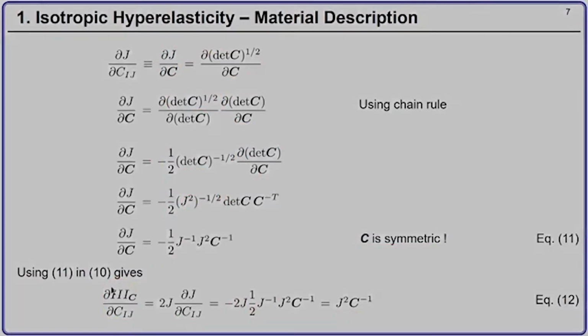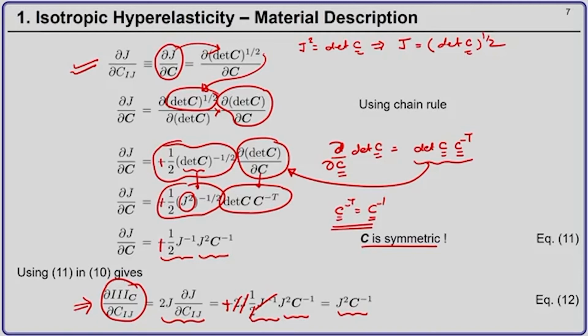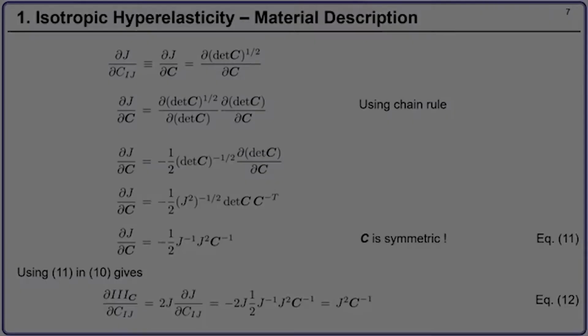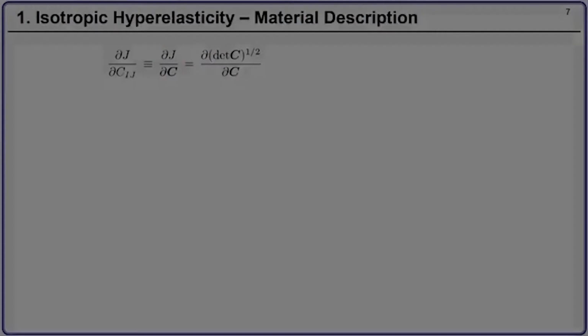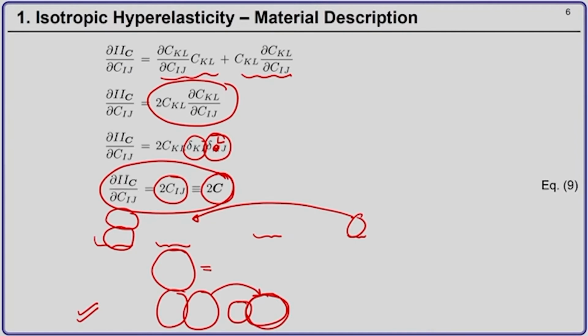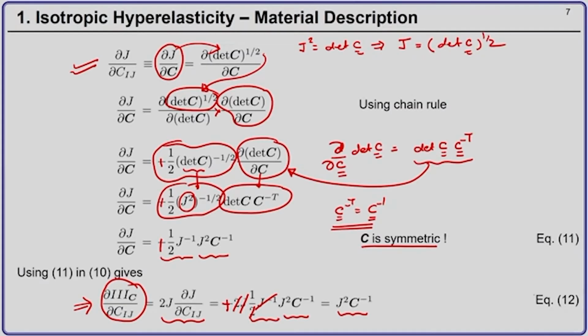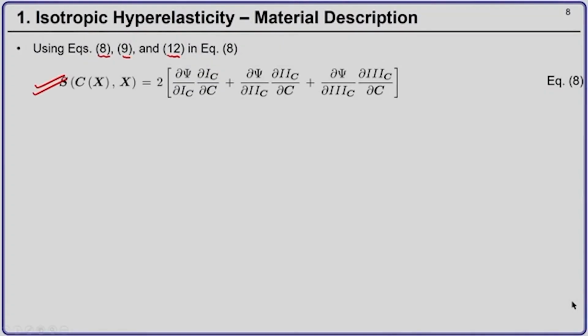Okay. So, now we substitute equation 8, equation 9, and equation 12 in equation number 7. We already have evaluated these.